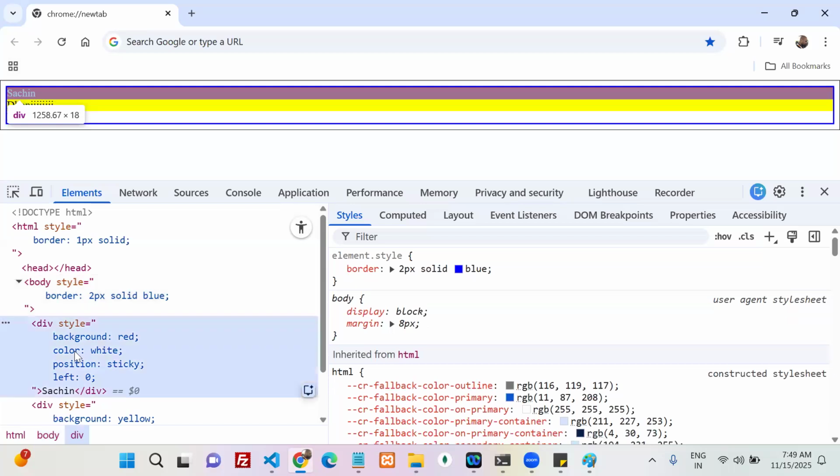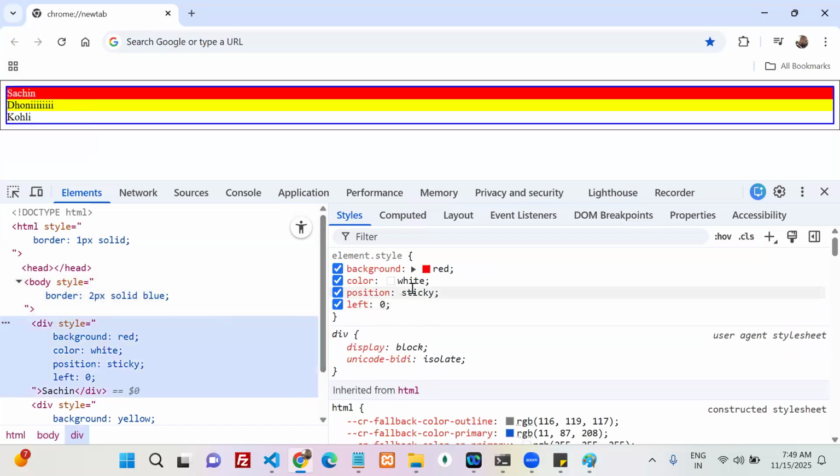Now to my div, okay, Sachin, if I apply position absolute and bottom 0, where is my Sachin going to be placed? Here, or here? Black border or blue border? Blue border. As per our statement, obviously the blue border, or not?